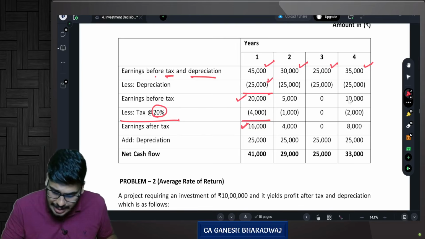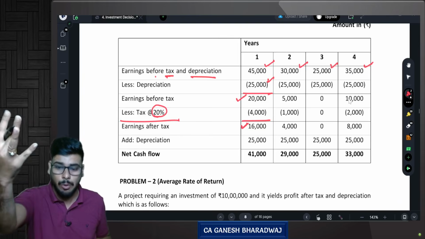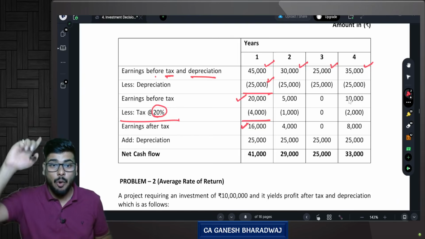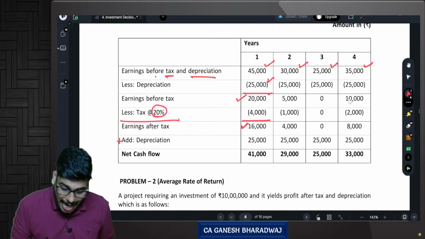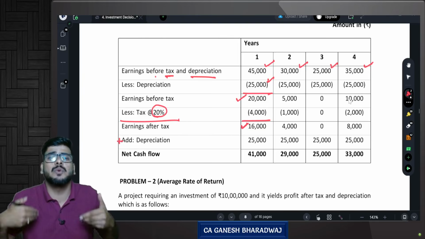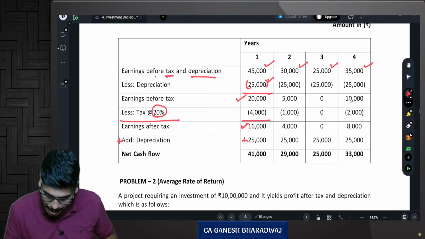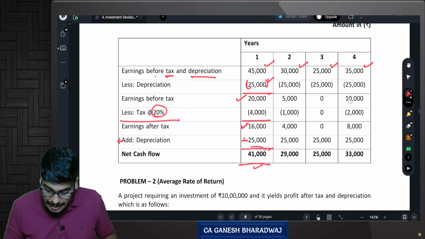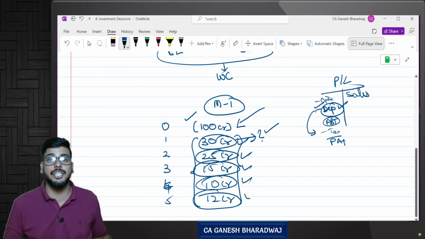Why? Because this depreciation ideally was not a cash flow out at all. It was not a cash outflow, but I have subtracted it. Correct? So now what we need to do is, whatever depreciation we subtracted before, now we need to add it back. So add back depreciation. Why? Because it was never an outflow. I have subtracted it before, so now I am adding it back. So the net cash flow after tax is going to be 41,000. This is the amount that is considered for all our investment decision purposes.